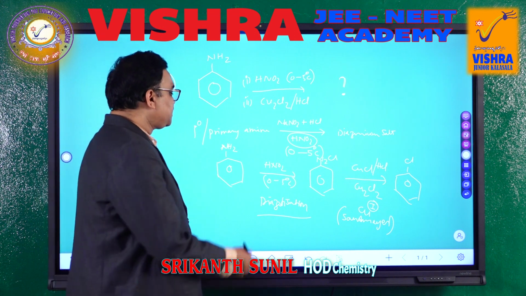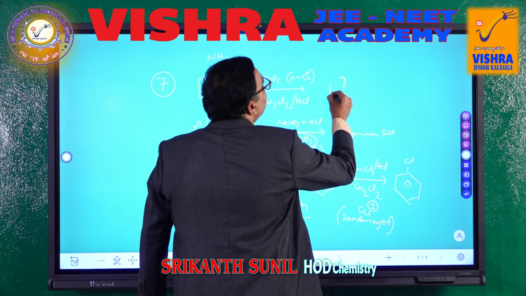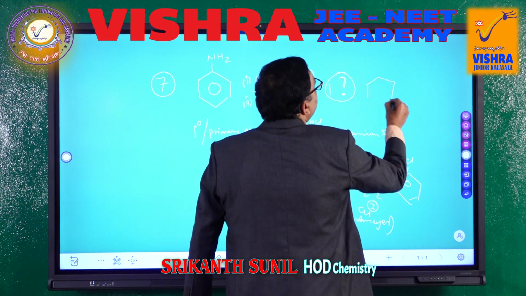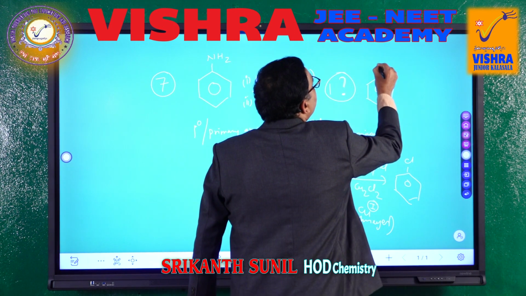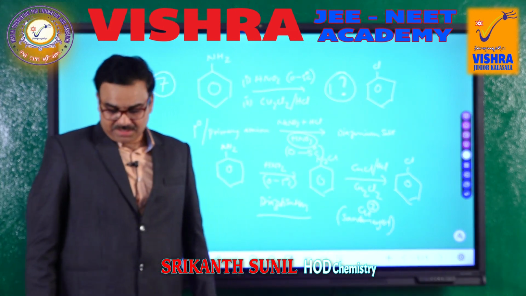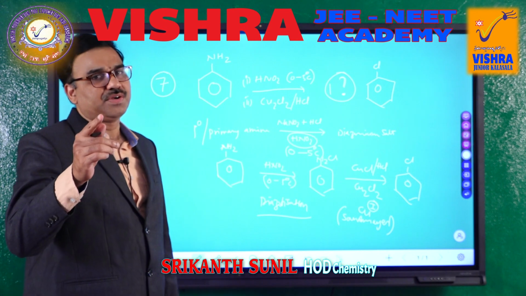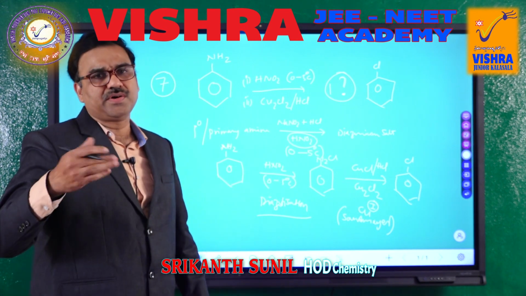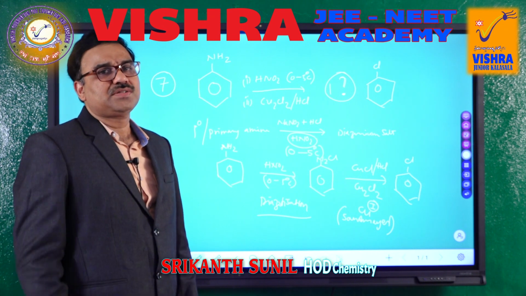So using this, you can write the compound. Here we gave a question mark, so instead of the question mark, the answer will be chlorobenzene. So easily you can write chlorobenzene. So the option we have to select is chlorobenzene. They will be giving different types of options, I don't want to write all of them. So the correct answer is chlorobenzene.